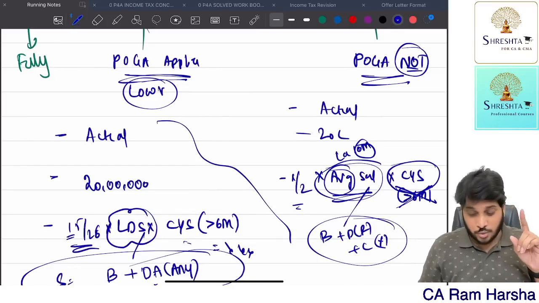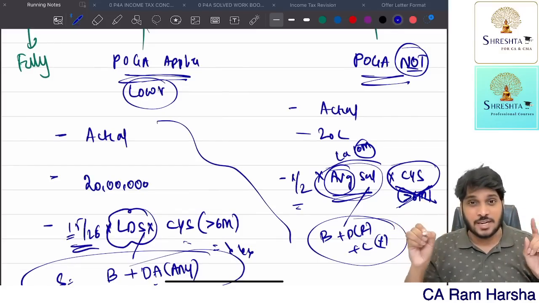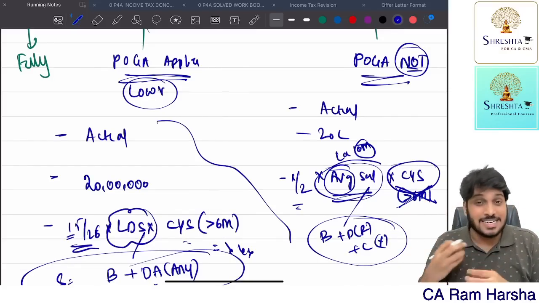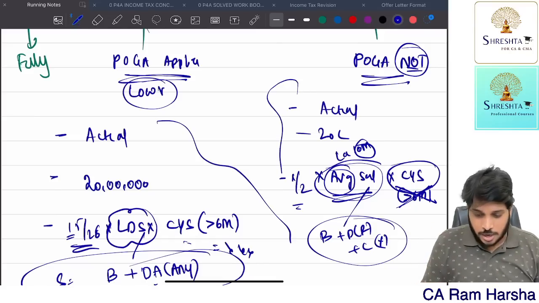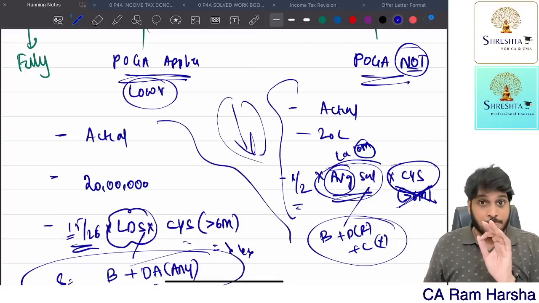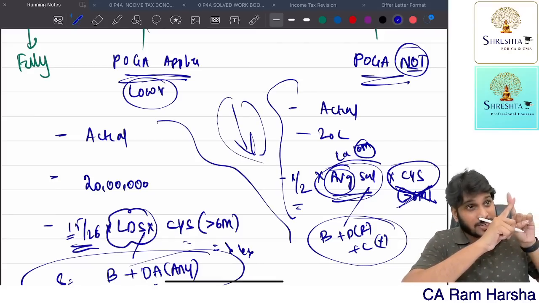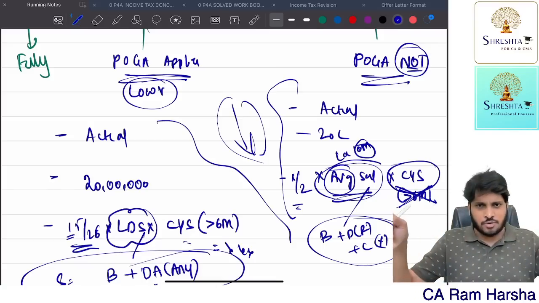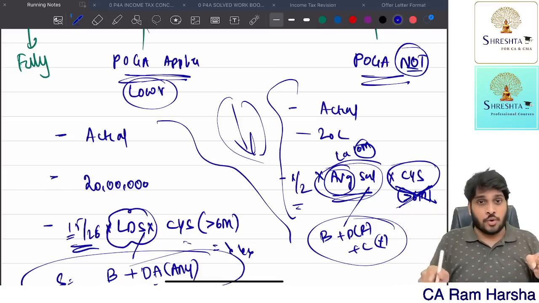Now 1/2 into average salary into completed years of service. So this is treated as the third criteria. Among these 3, whichever is lower, that much is exempted from the gratuity received by the employee. So first, take the amount received minus these 3, whichever is lower, that is exempted.